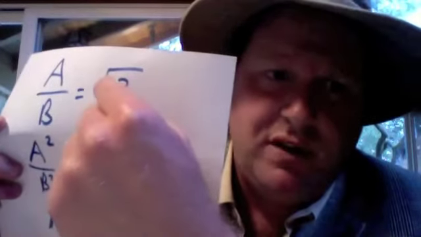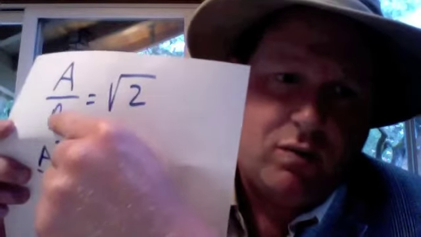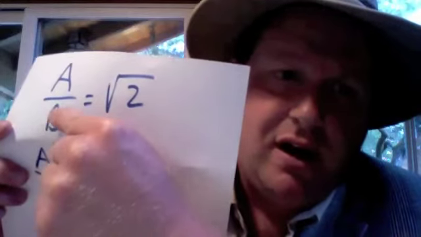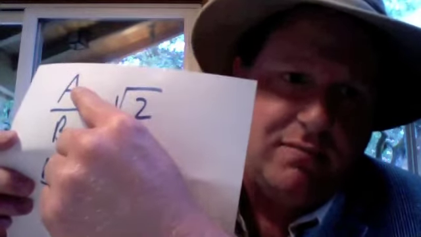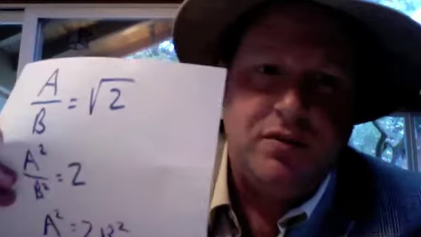Thus, we have proven that since you can never reduce this fraction, you cannot represent the square root of 2 as the division of two natural numbers. It's not possible. Square root of 2 must be irrational.